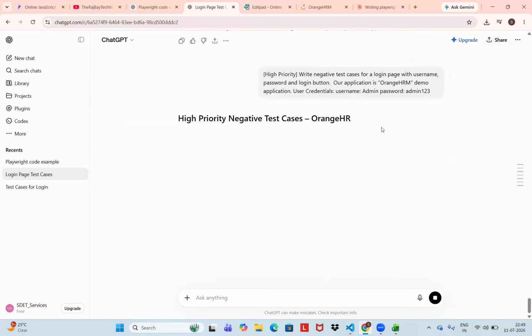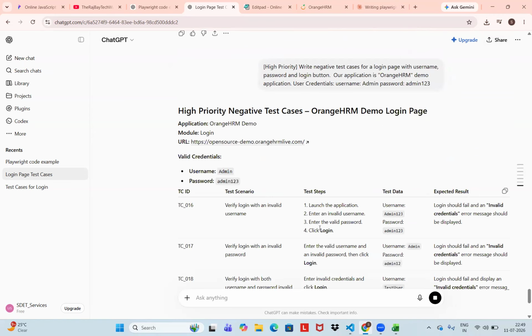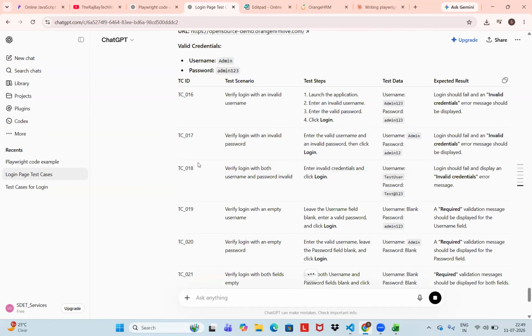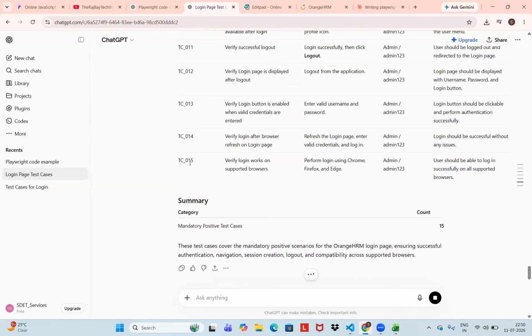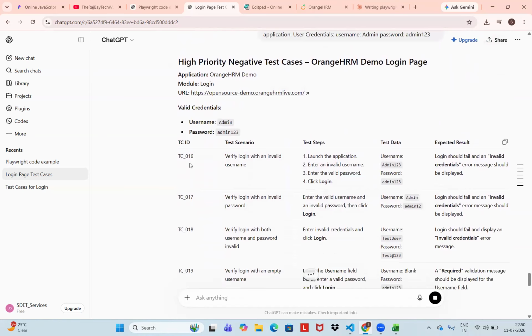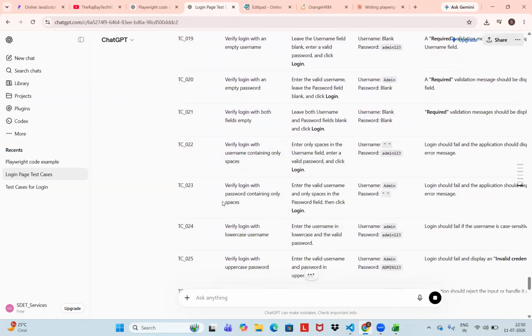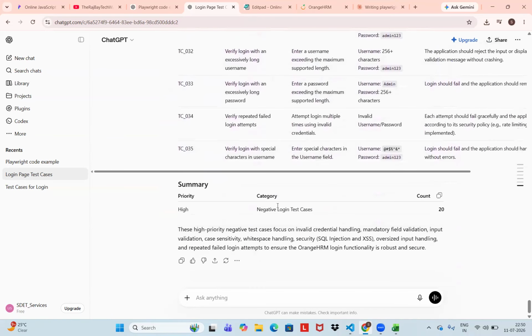Now it should generate high priority negative test cases. Can you see here? Only high priority negative login test cases. Priority is high. The summary is given. The count is 20.